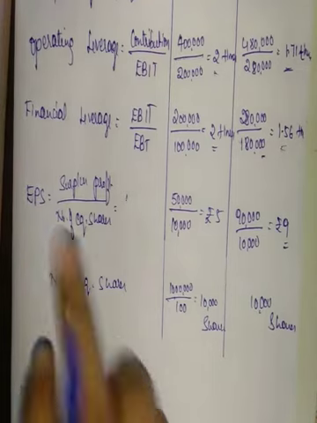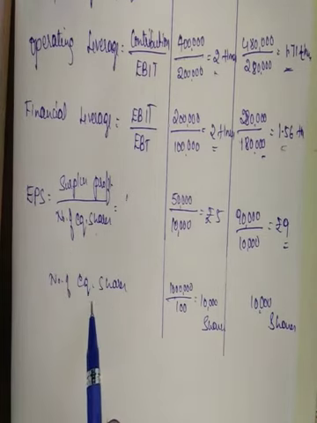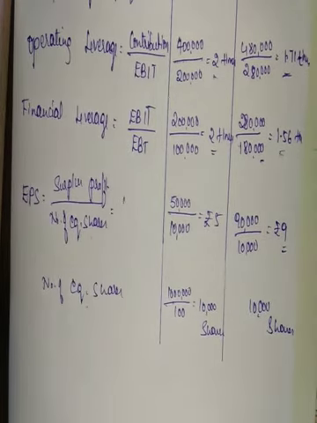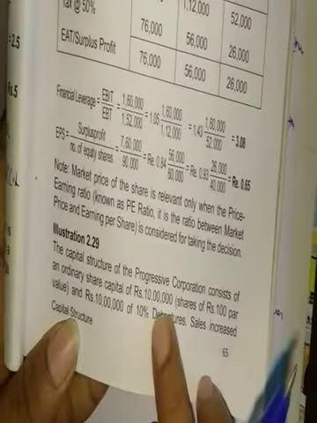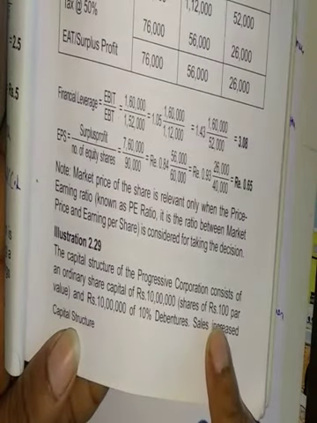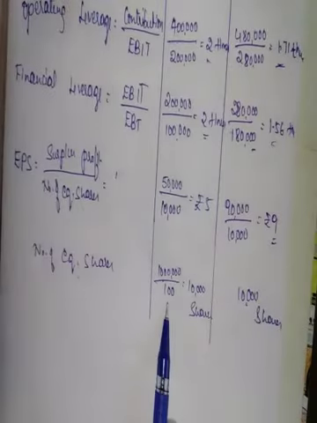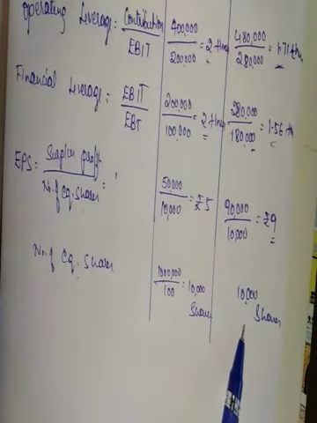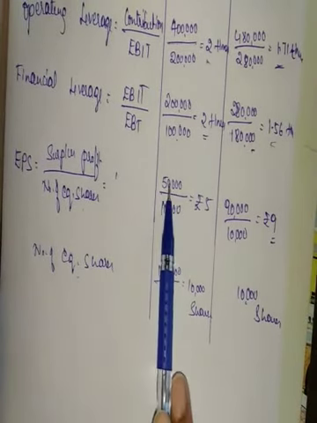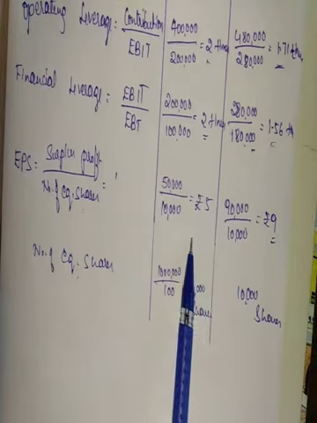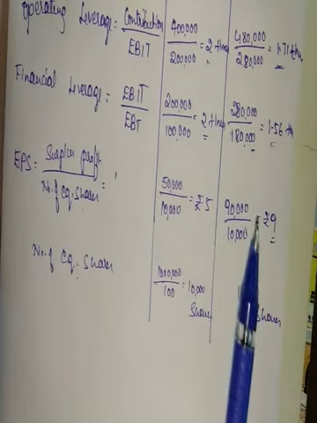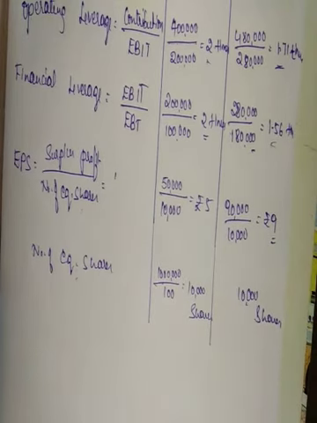So EPS, surplus divided by number of equity shares. Total equity capital is 10 lakh and share face value is 100. So 10 lakh divided by rupees 100, it is 10,000 shares for both situations. And EPS, 50,000 divided by 10,000 shares. EPS also increases when sales increased to 1,20,000.